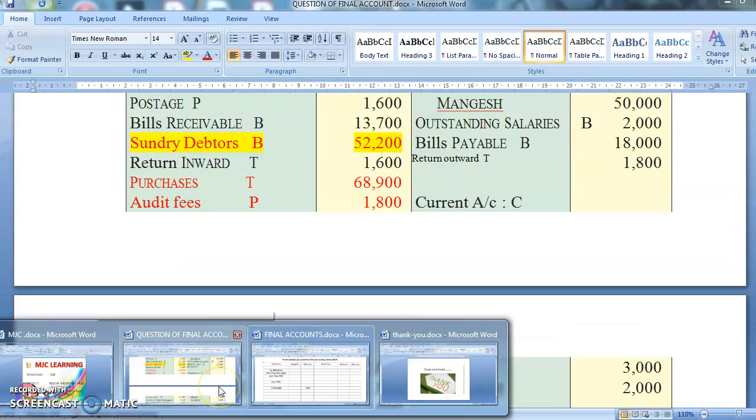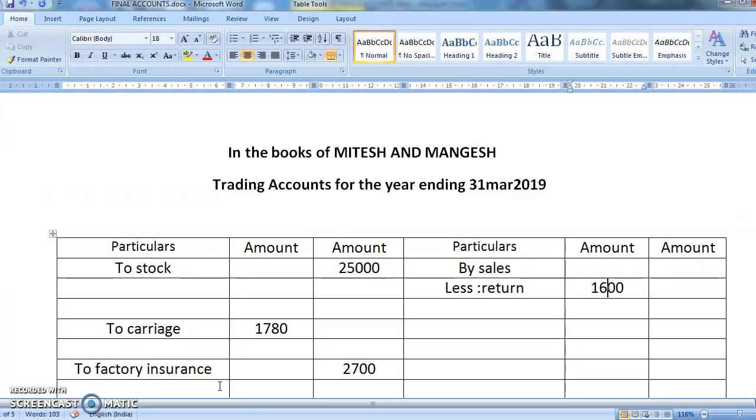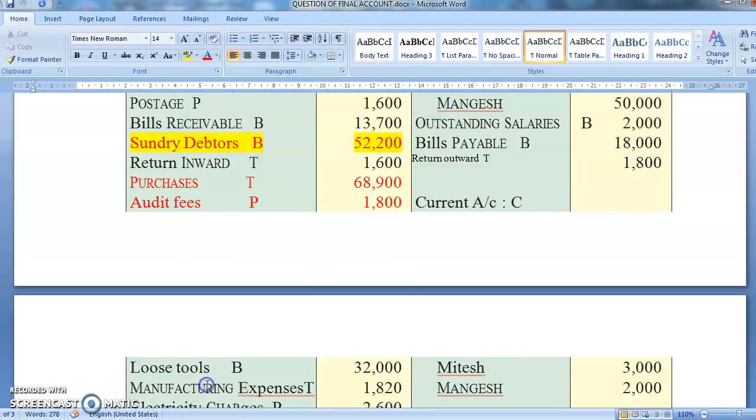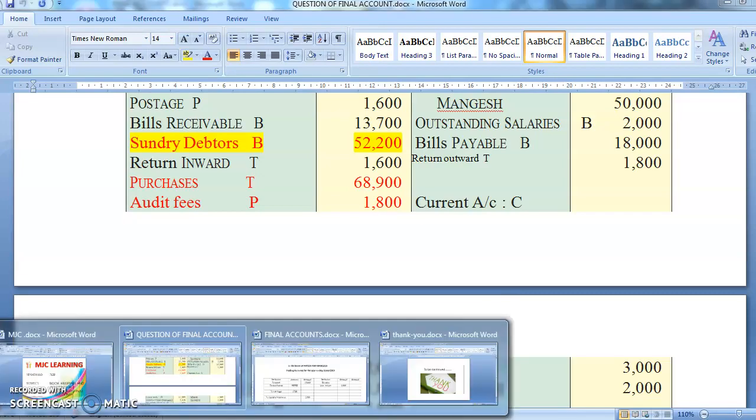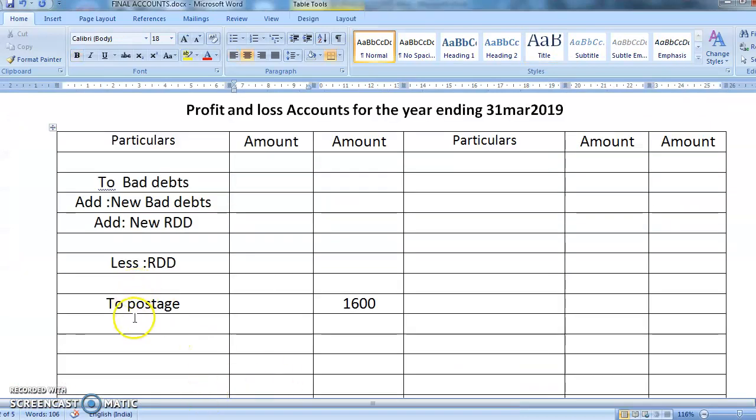And next item was purchase. So it is again trading account, 68,900. Yes, so we have kept some space here. So to purchase. Yes, purchase is having an adjustment of 68,900. So purchase is 68,900. Audit fees 1,800. Audit fees comes in profit and loss account. So to audit fees.